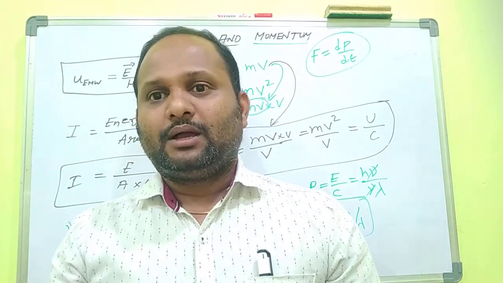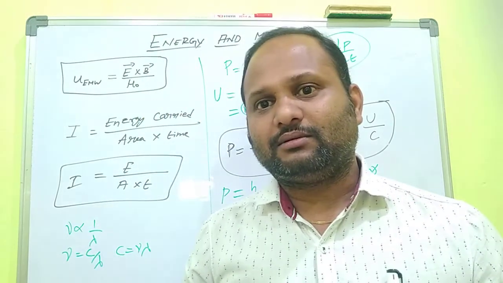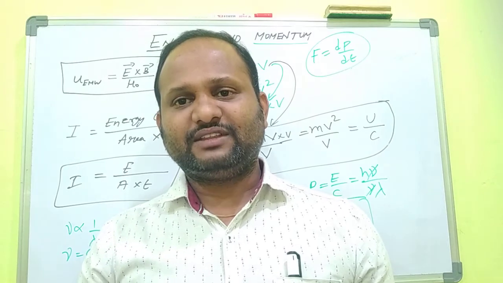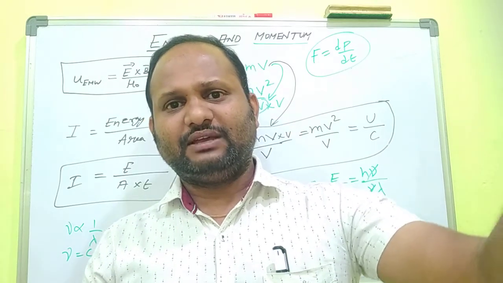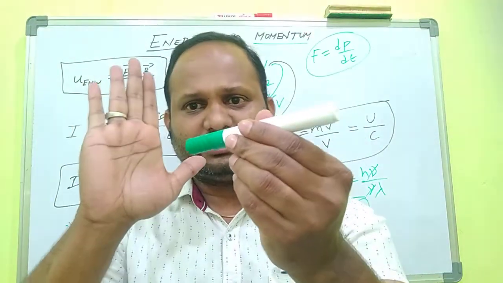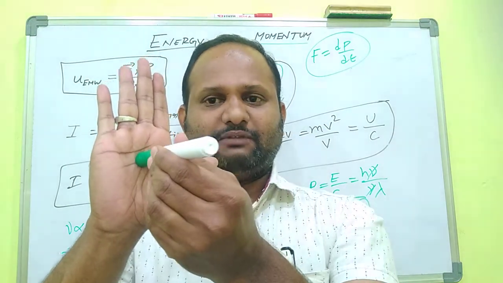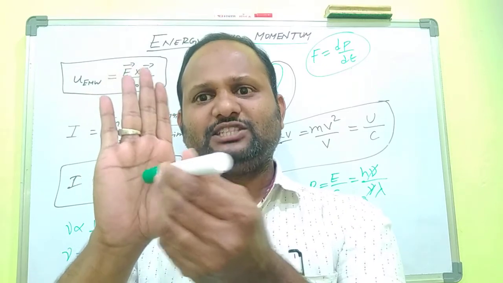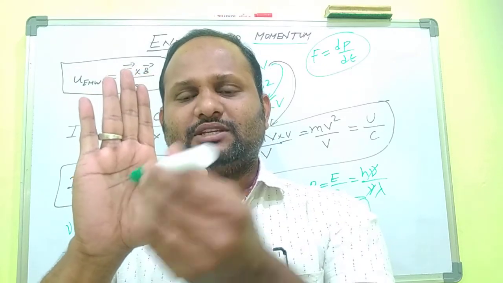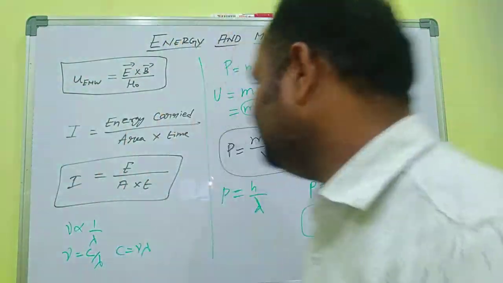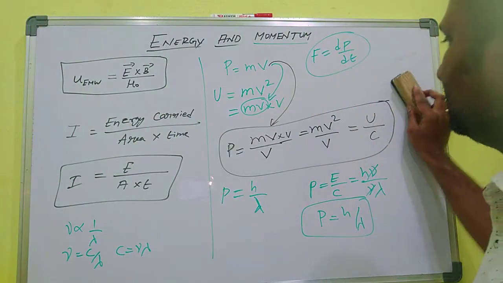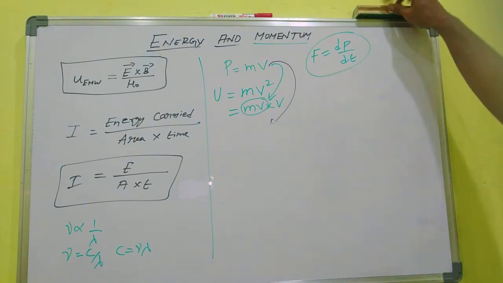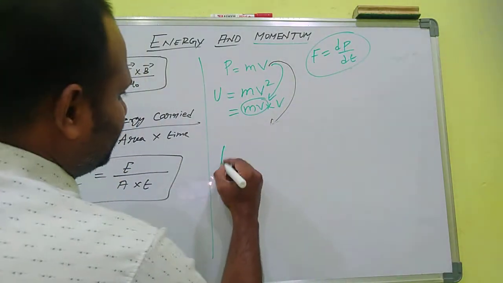How does the electromagnetic wave's momentum change? If the electromagnetic waves are coming and you are striking them with the help of your palm, then what is the change in momentum? It comes with the momentum of P equal to U by C. Yes, that is the momentum of an electromagnetic wave.